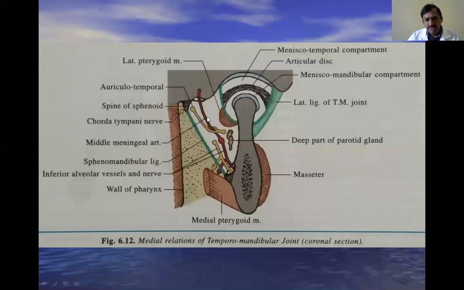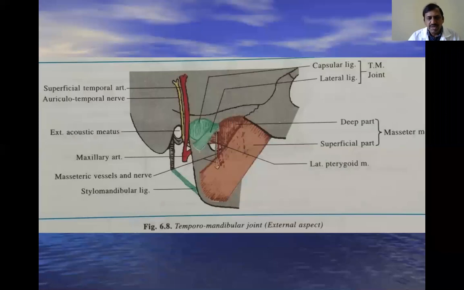Sphenomandibular ligament. Okay, these are all the medial relations of this temporomandibular joint. And here, this is the capsule of the joint, and this part is only lined by synovial membrane, only the capsule, not this part, and all these areas are free from synovial lining. Only the capsule is lined, the inside of the capsule is lined by the synovial membrane. Okay, and these are the relations.